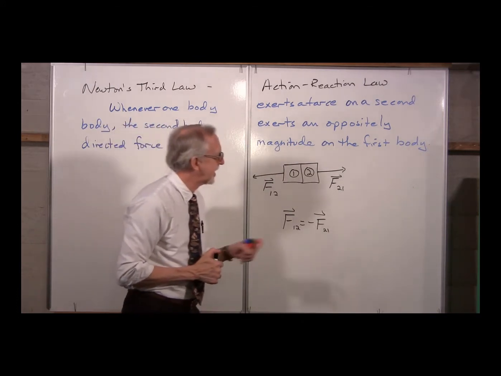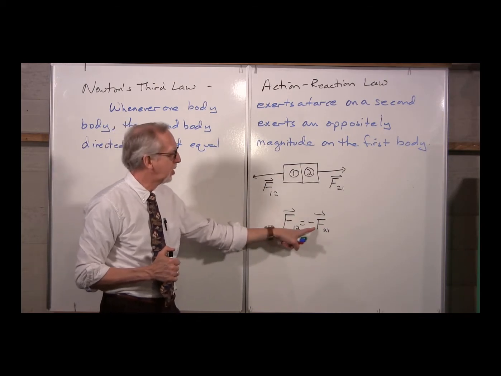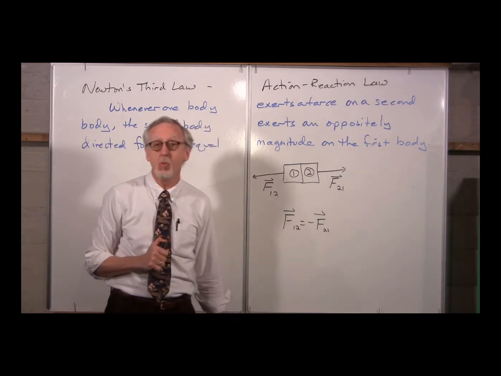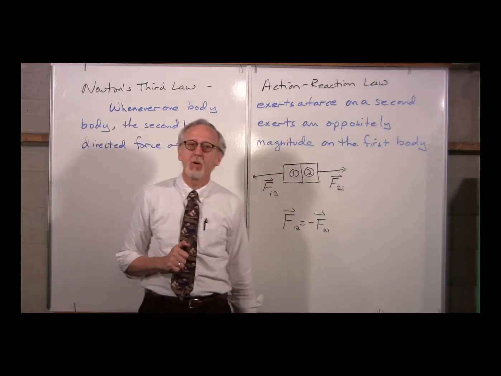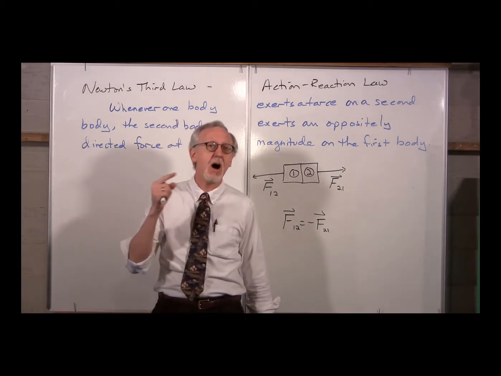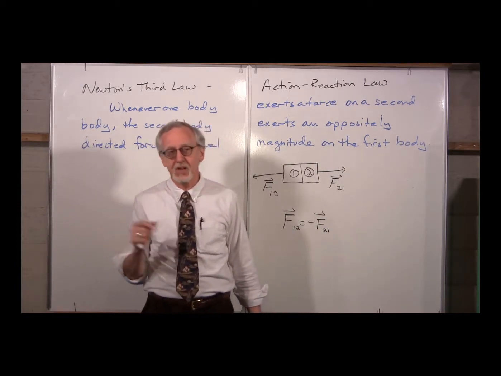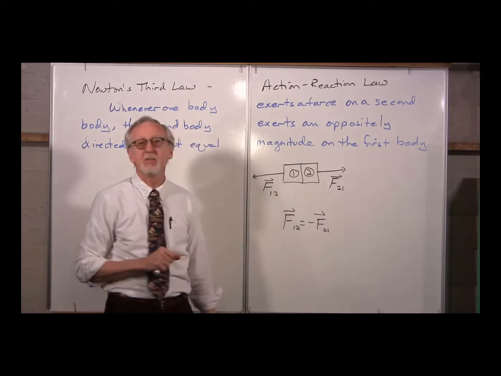So this is telling us that the F12 vector must equal negative F21 vector. So when one object exerts a force on another object, the second object must exert an equal but opposite force on the first object. Action, reaction, or action, reaction. Doesn't really matter.